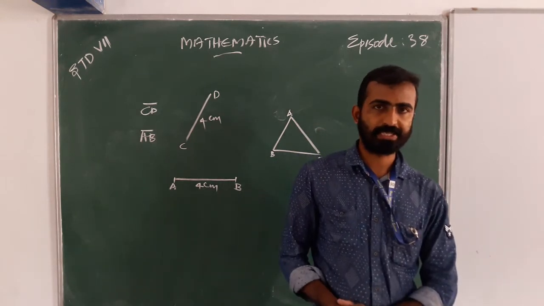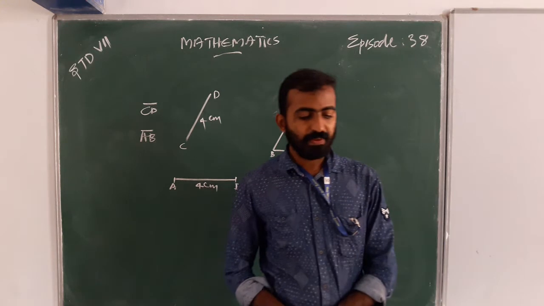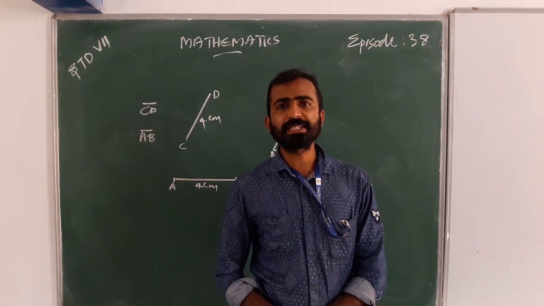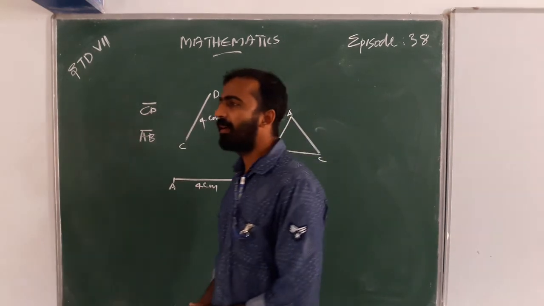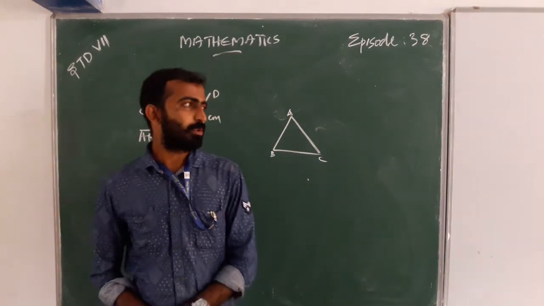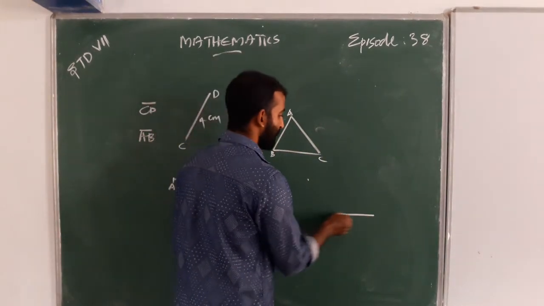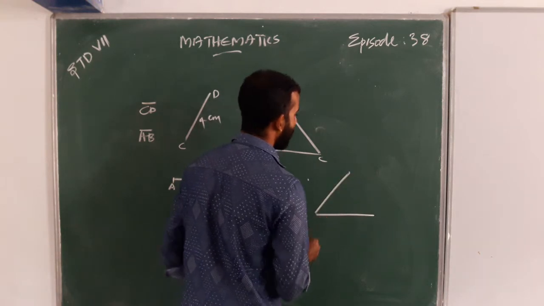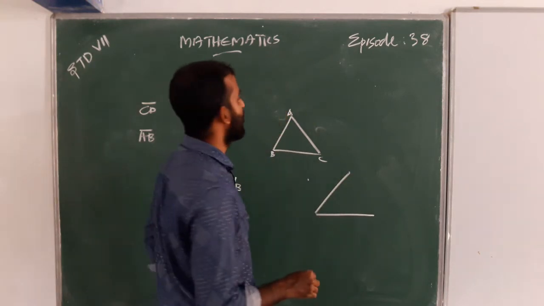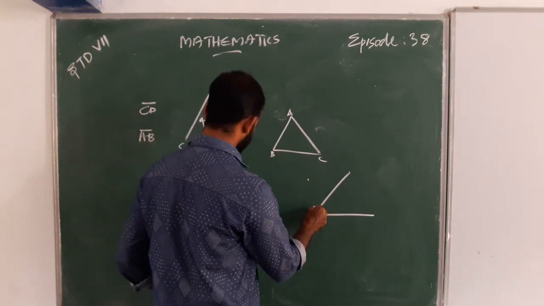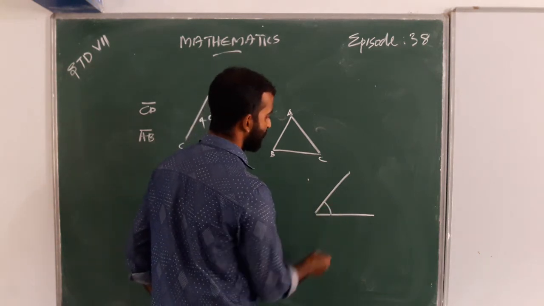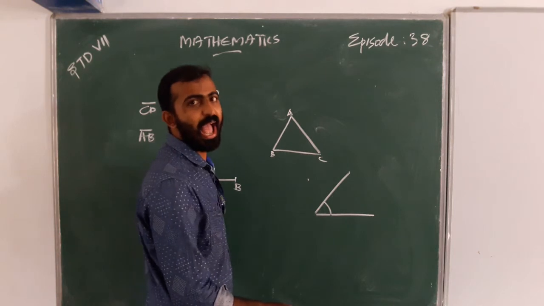Next, we are going to discuss congruent angles. When two line segments join, then that is an angle.